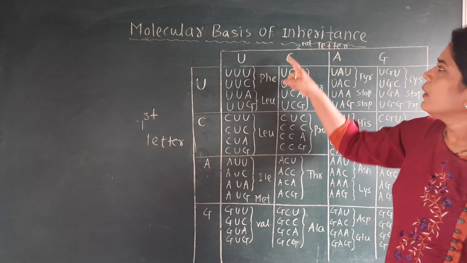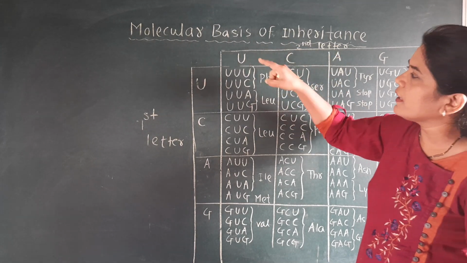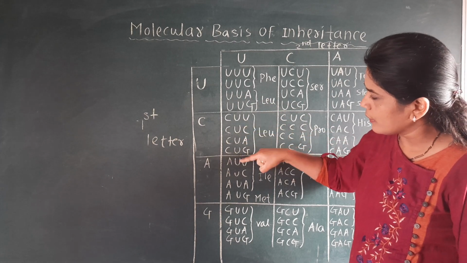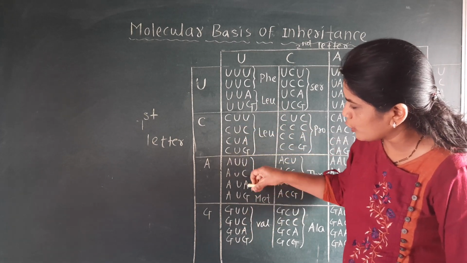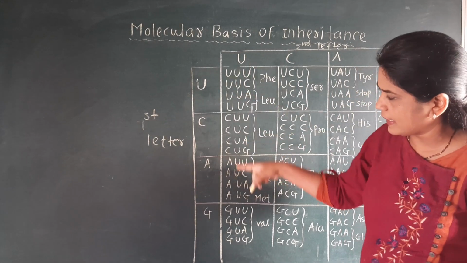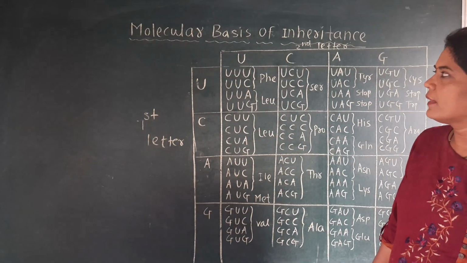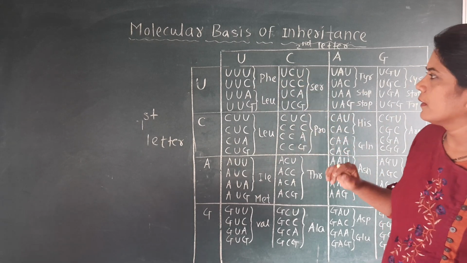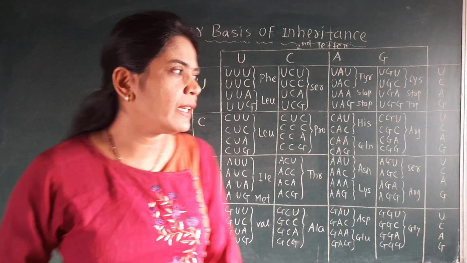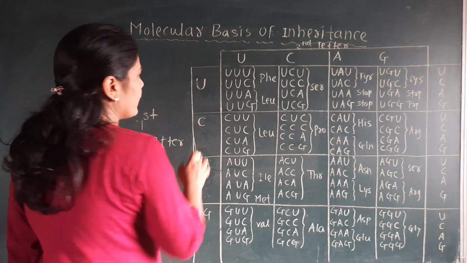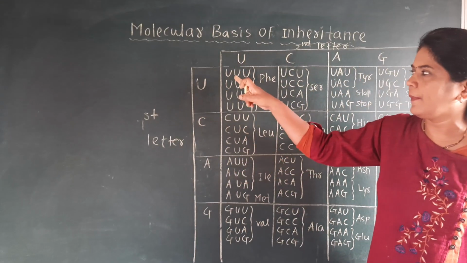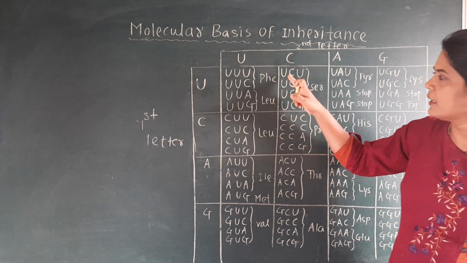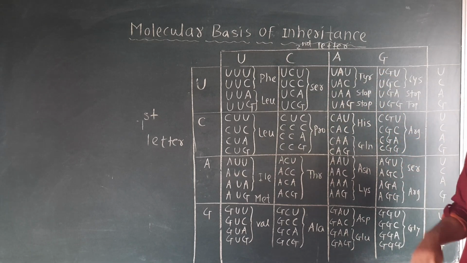Now the second letter is what? U, second letter U in this column. Okay, so this is the second letter. In all of this, if you see, one table I have shown here has first letter U in every row.